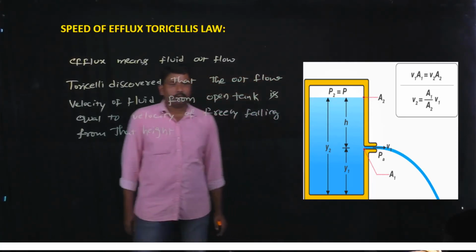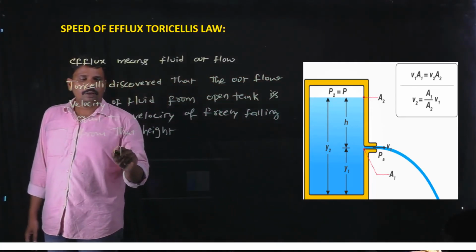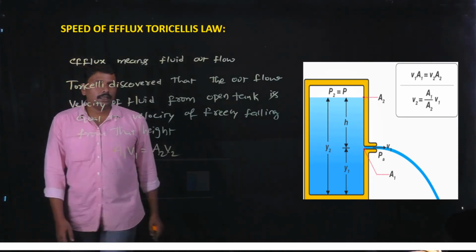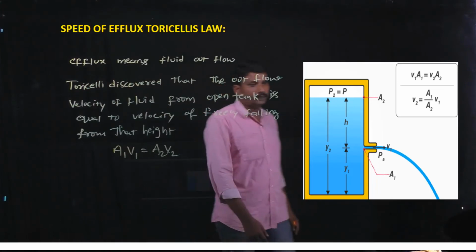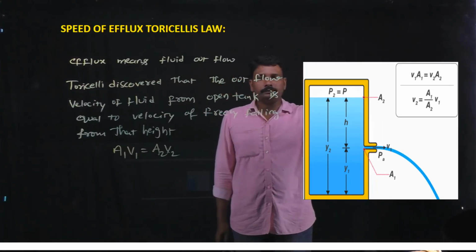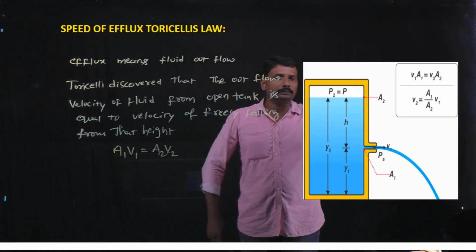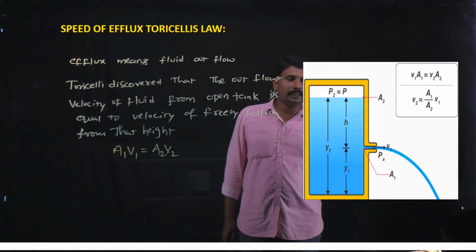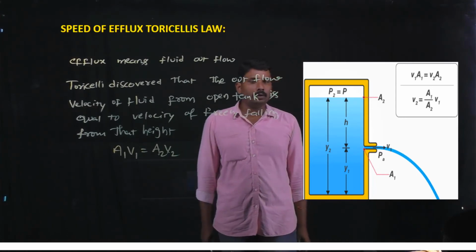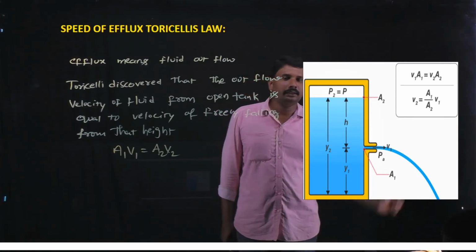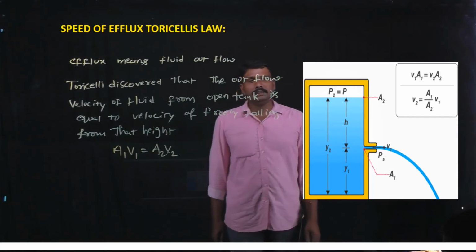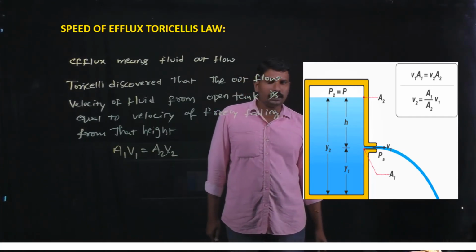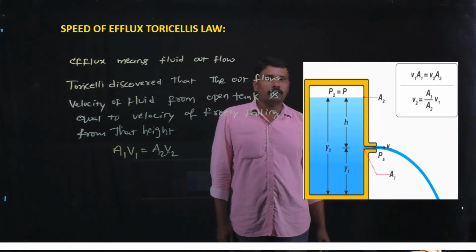According to the equation of continuity, A1 V1 equals A2 V2. This is the formula of the equation of continuity. Here A2 is the area of cross section of the tank at the top edge, and A1 is the area of cross section of the small hole. V1 is the velocity of the fluid outflow from the small hole, and V2 is the velocity of the fluid at the top.